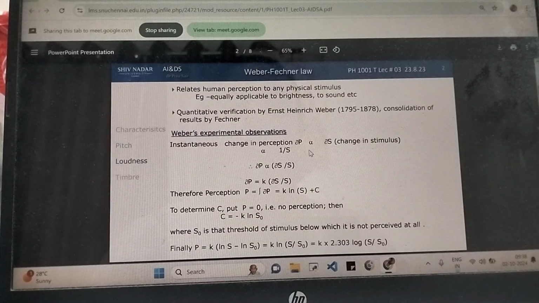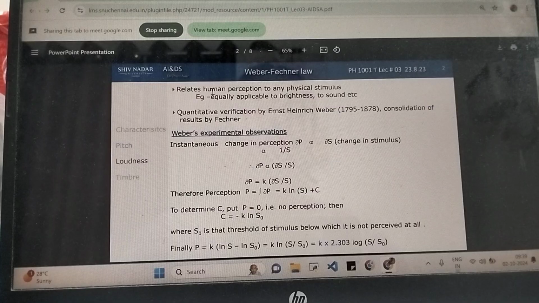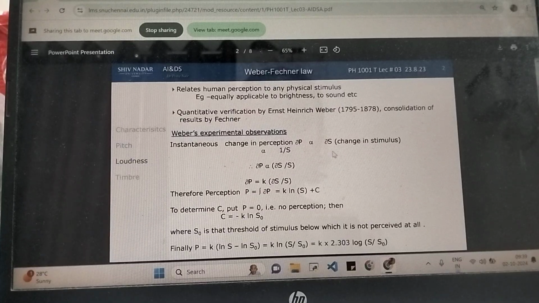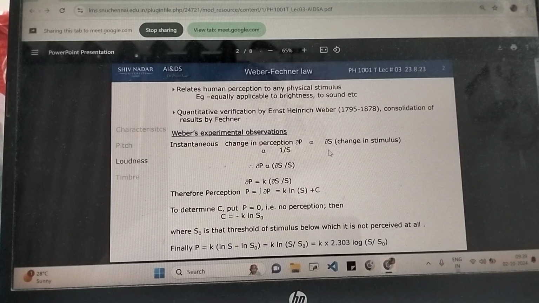Okay, so now we come back to the Weber-Fechner law. We are studying it under acoustics and in relation to sound loudness, but it is equally applicable to any stimulus which you perceive through your sense organs. So it can be brightness, it can be temperature, it can be sound, anything. What it says is the change in perception is directly proportional to the change in stimulus and inversely proportional to the stimulus itself. Meaning, you have a stimulus which is sending you some signals. It could be a sound wave or a light wave, sending you signals in the form of a wave.